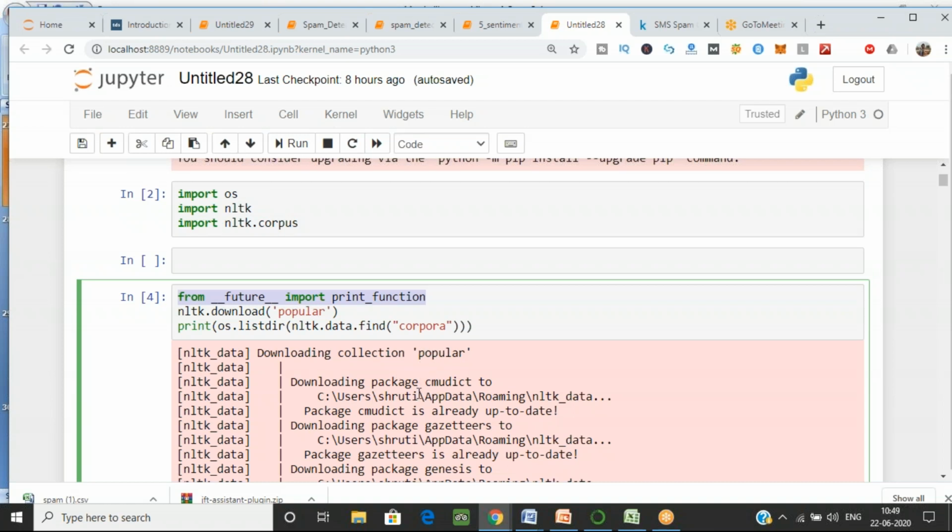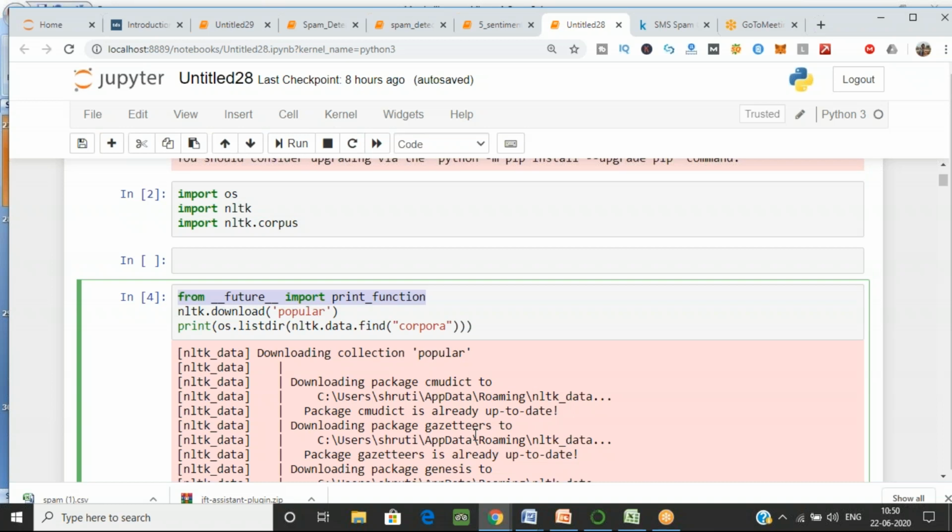You are getting popular data and all the files that are already stored in the NLTK library. I want to download that data and use it for my project. Instead of getting data from Kaggle or any other website, you can also get data for testing or learning purposes from NLTK.